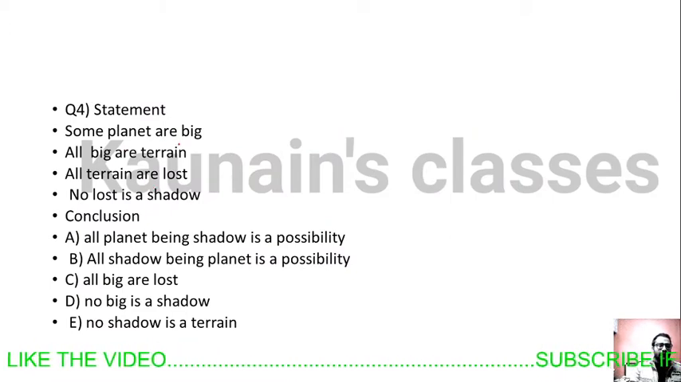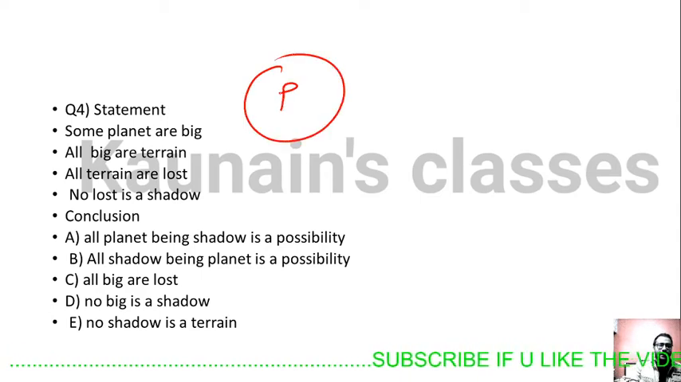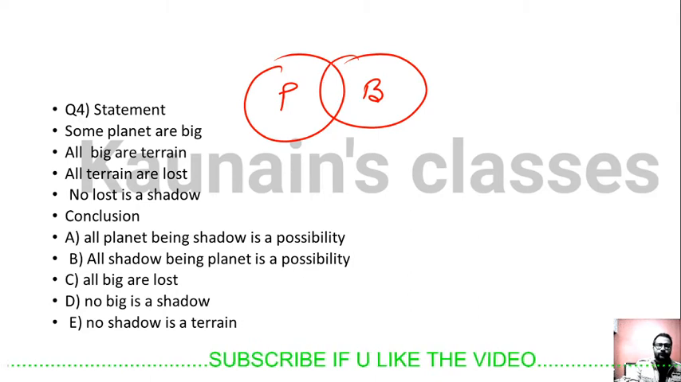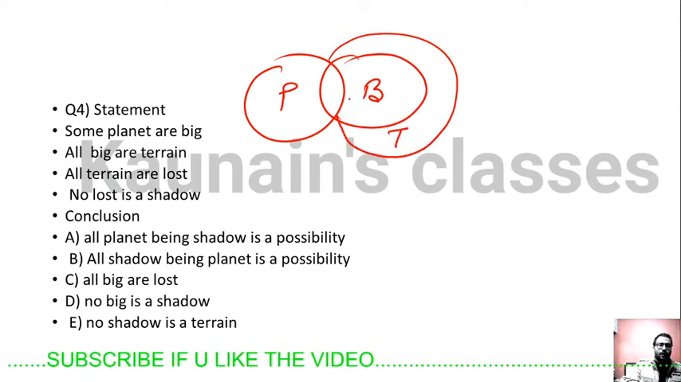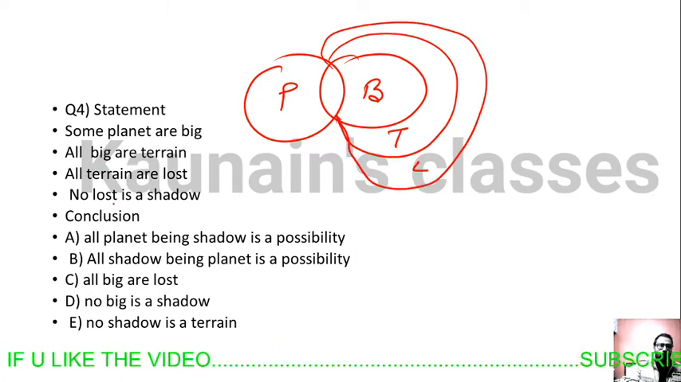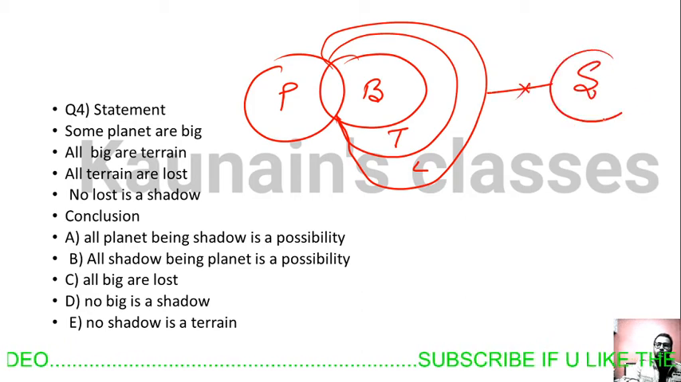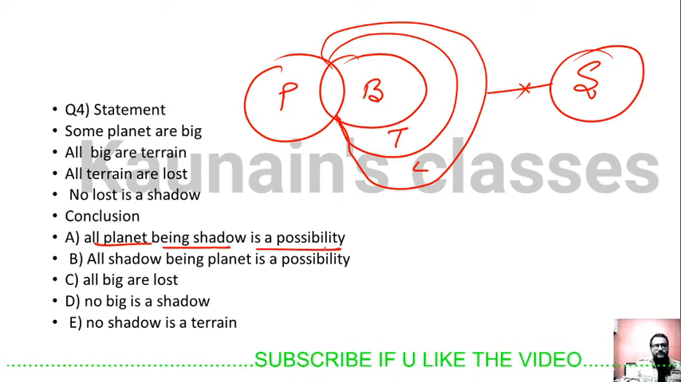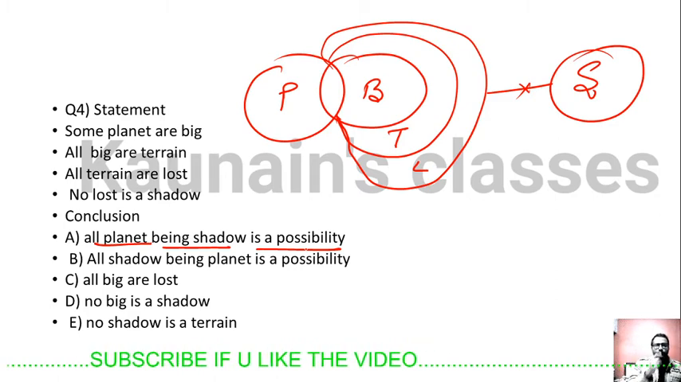Question number 4. Some planet are big. All big are train. All train are lost. No lost is shadow. Okay, all planet being shadow is a possibility.